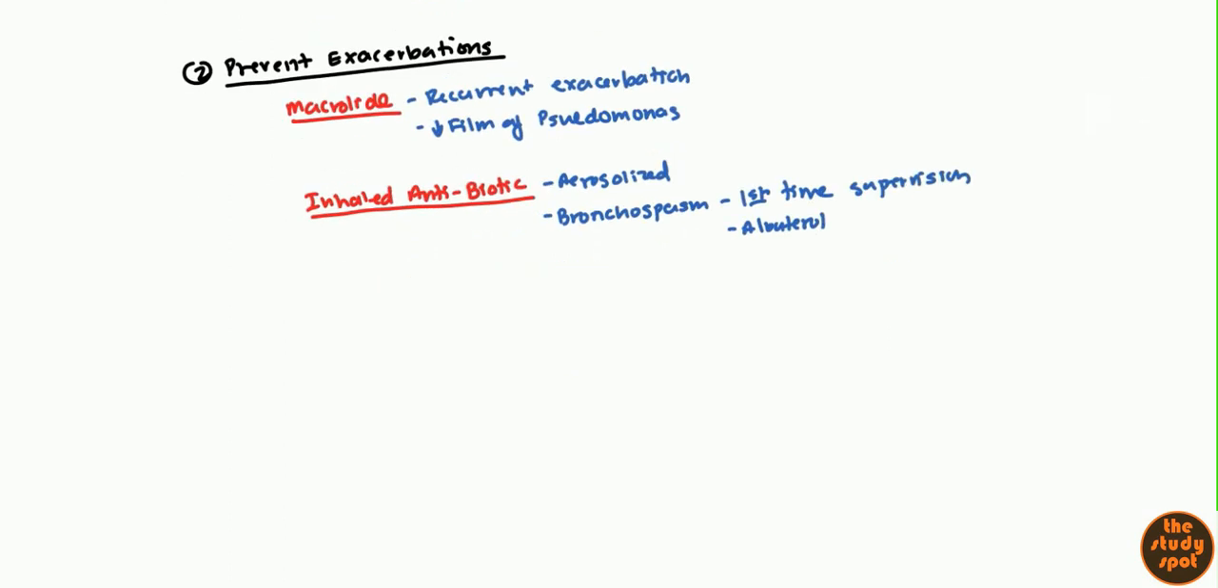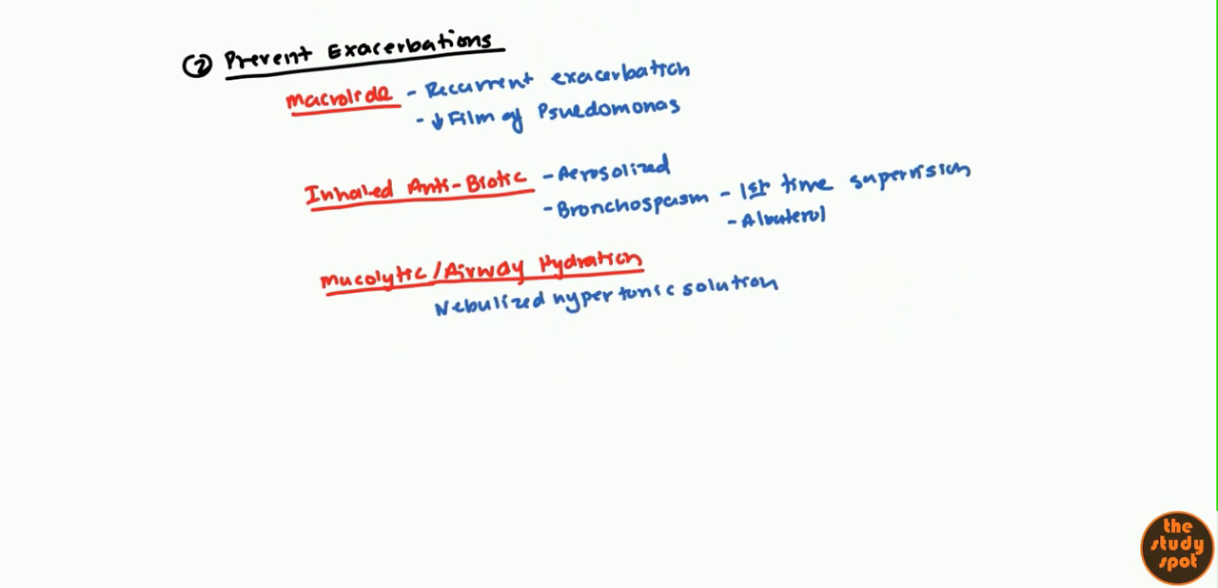Next, you want to increase bronchial hygiene. That can be done by using some type of mucolytic or airway hydration. By doing that, you can keep the airway clean and prevent that cycle from continuing. Generally this is done with some type of nebulized hypertonic saline solution. And that can help keep the airway clean and prevent infection.